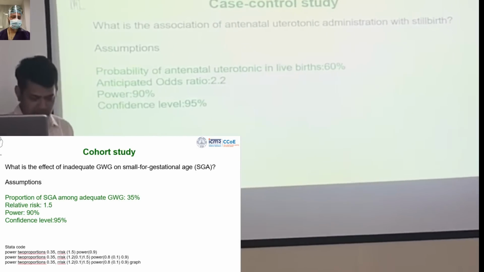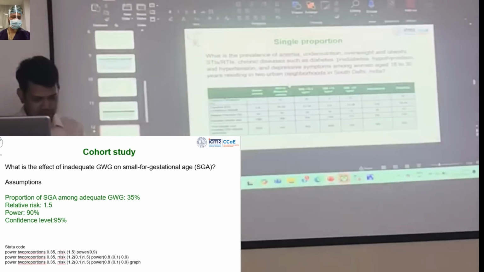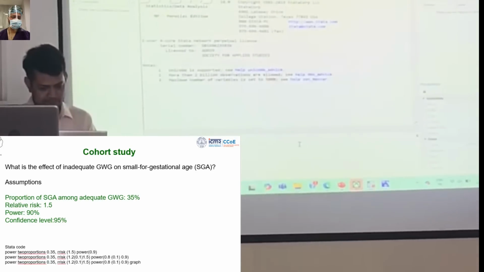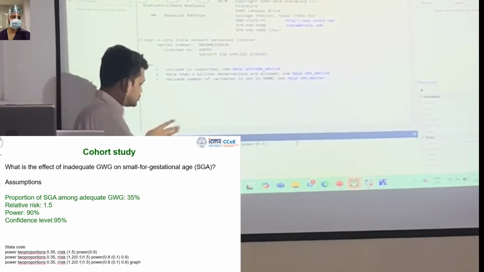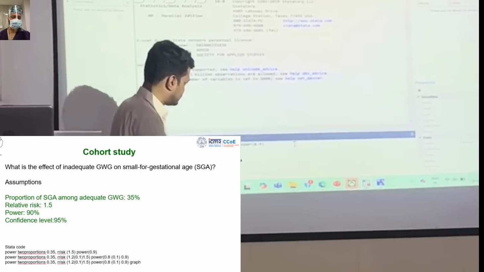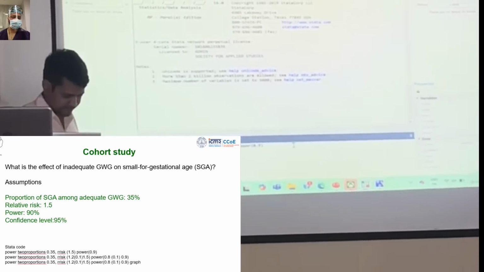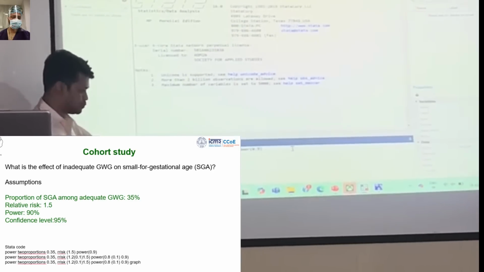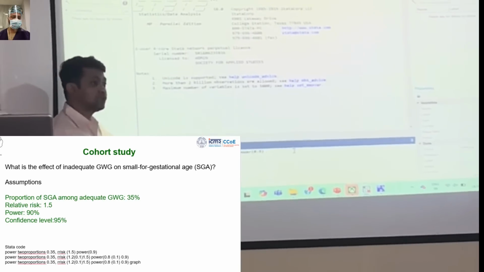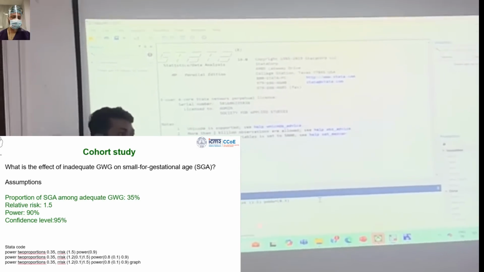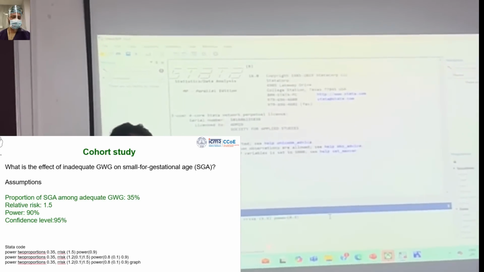Oh, sorry, I can't copy paste from here. You can take this slide, so you will have the codes with you. So what I have put here: power, two proportions, then 0.35, you remember, proportion of outcome in non-exposure, that was 35%.